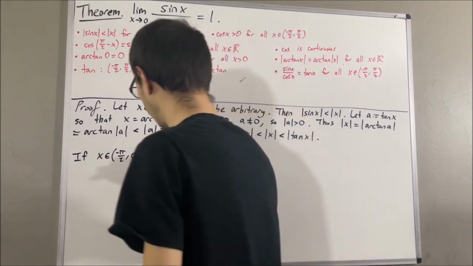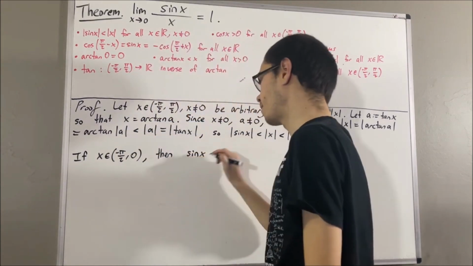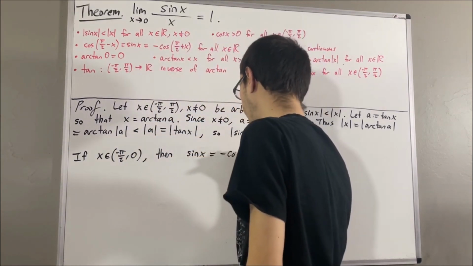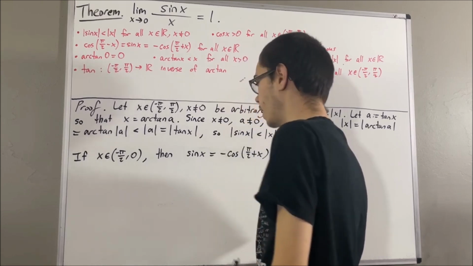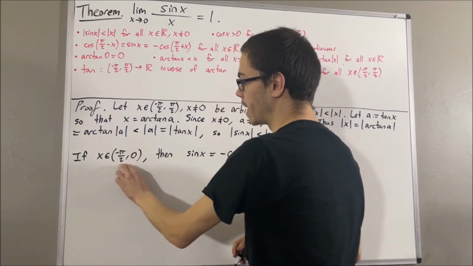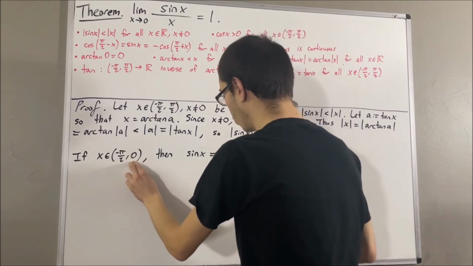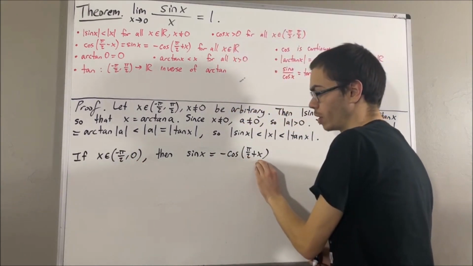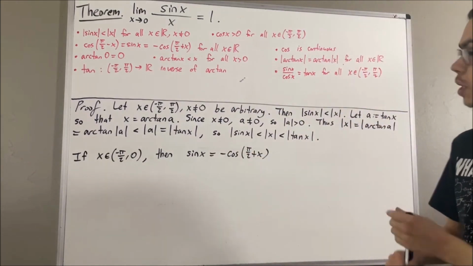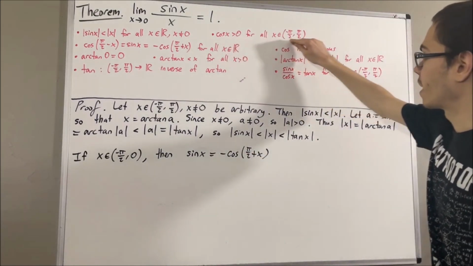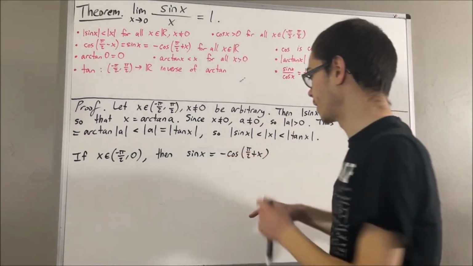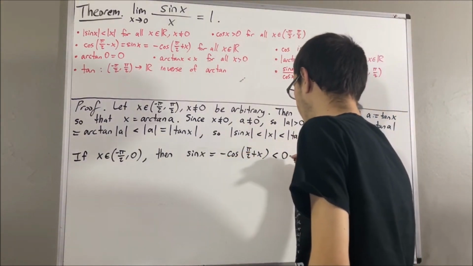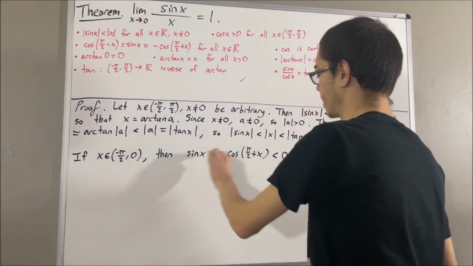Well, in this case, we know that sine of x is equal to negative cosine of pi over 2 plus x. And since x is between negative pi over 2 and 0, we have that pi over 2 plus x is between 0 and pi over 2. So by this fact, the cosine of this value is greater than 0. And therefore its negative must be less than 0. So we have shown that sine x is less than 0.